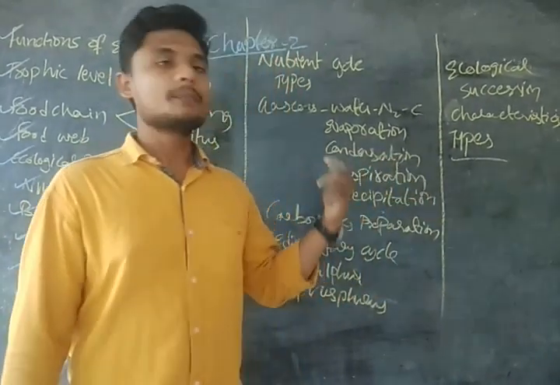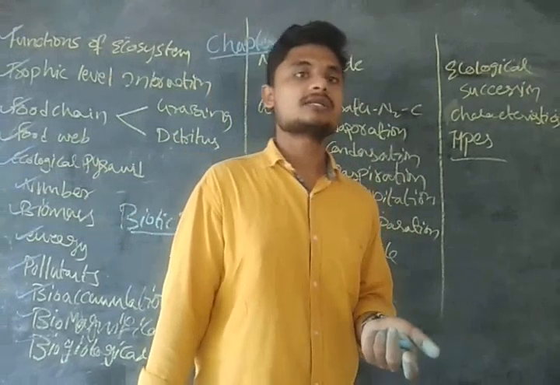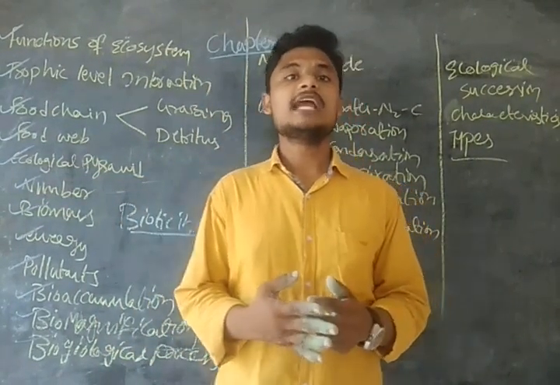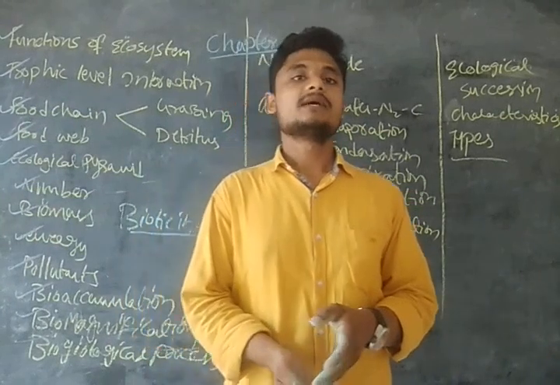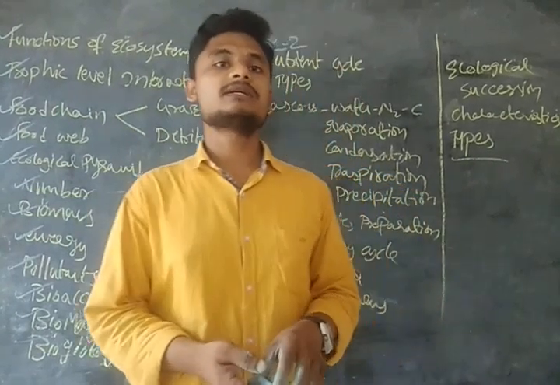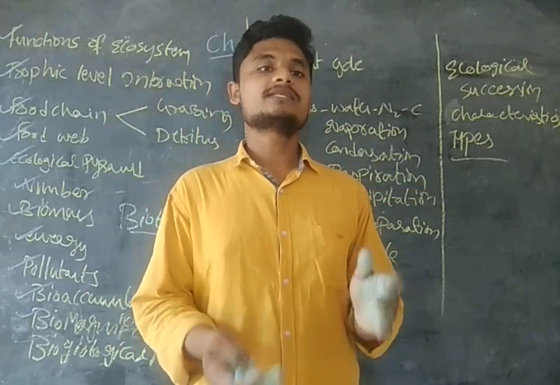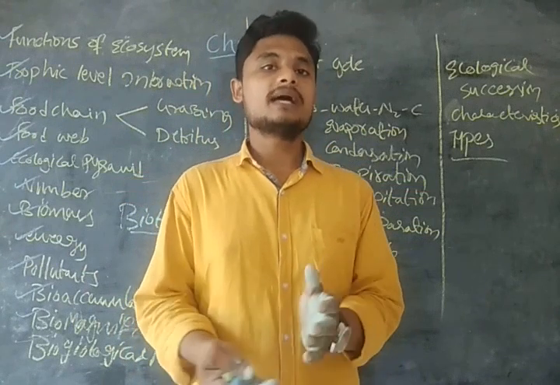Now we will see the types of ecological succession. In types of ecological succession we have primary, secondary, autotrophic and heterotrophic, autogenic and allogenic. What do you mean by primary? Primary ecological succession is the one which takes place on barren land. It takes a very large time to develop to the apex phase.